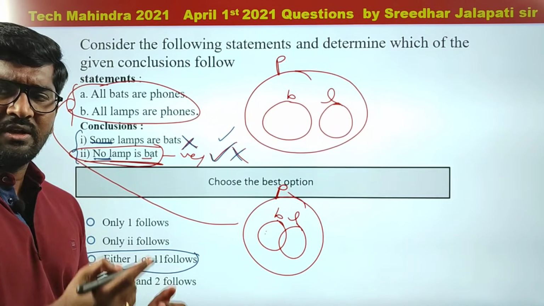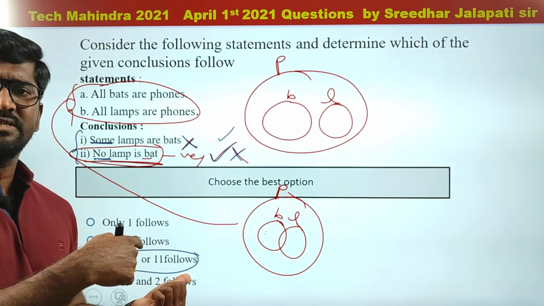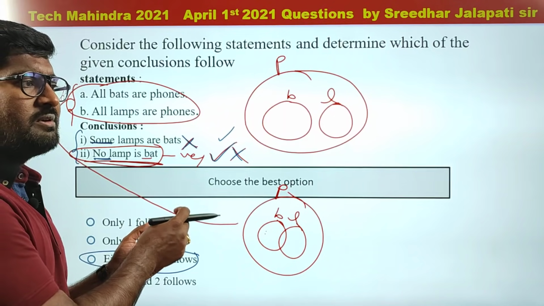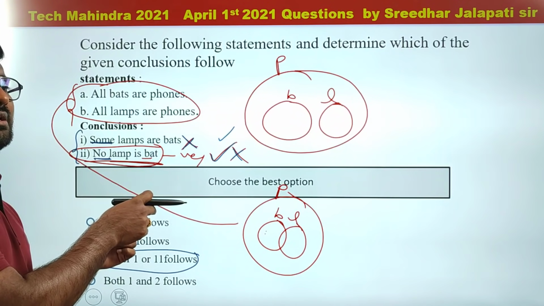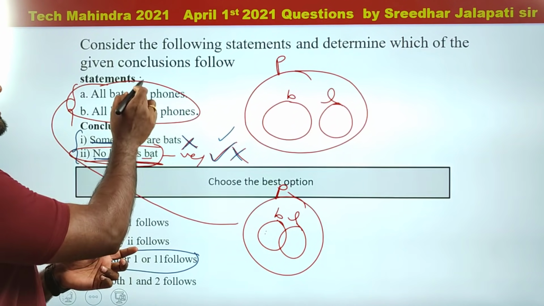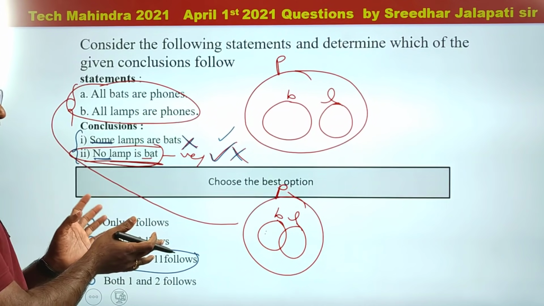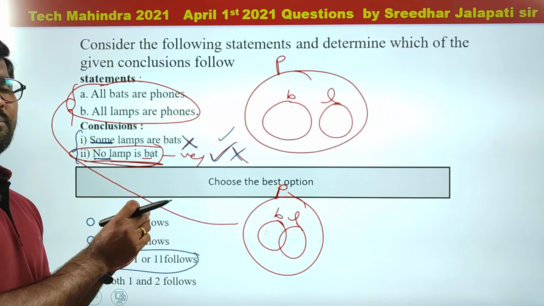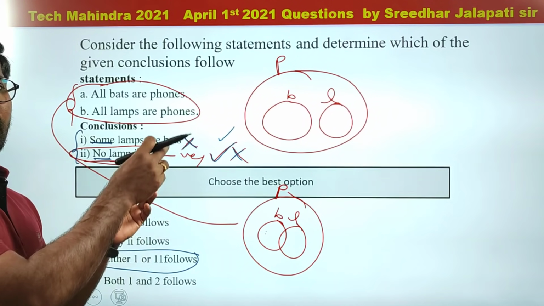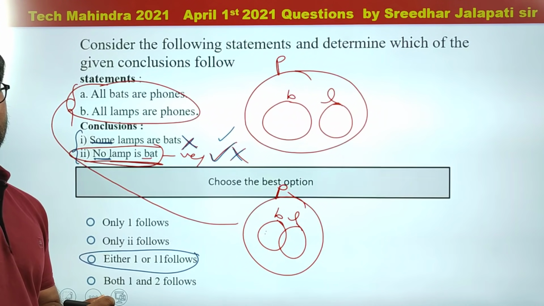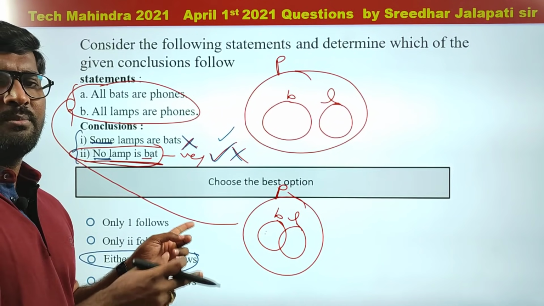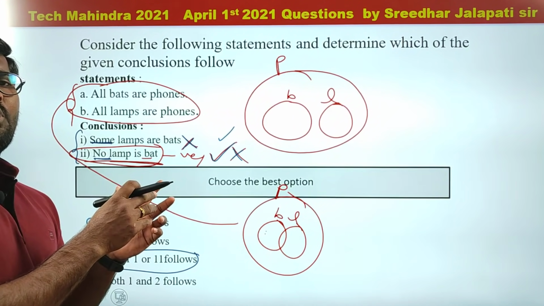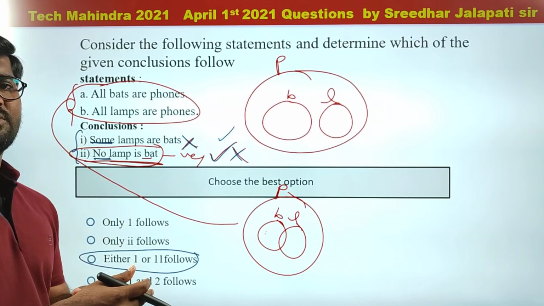I think in part 1 video also I have explained a similar question. So that means they are asking one question definitely of this format in all the slots of the exam. They are changing the words, the terminology, but the pattern is similar. So in conclusion, you are going to get minimum 3 questions from syllogisms out of 30 questions from logical reasoning. That's what I told you in my last video. I'm again telling you, these videos will help you to get an idea what kind of questions, what pattern of questions you are going to get.